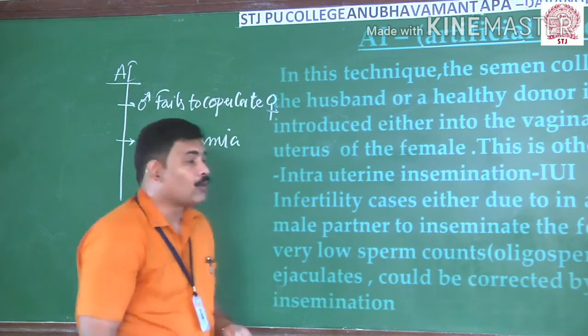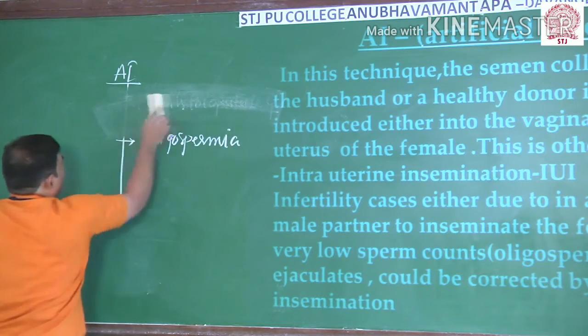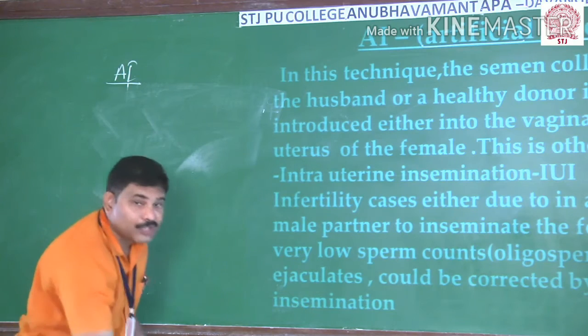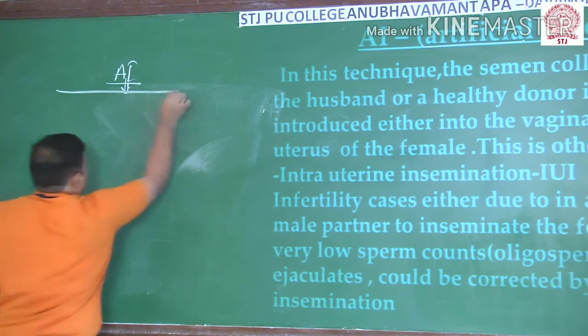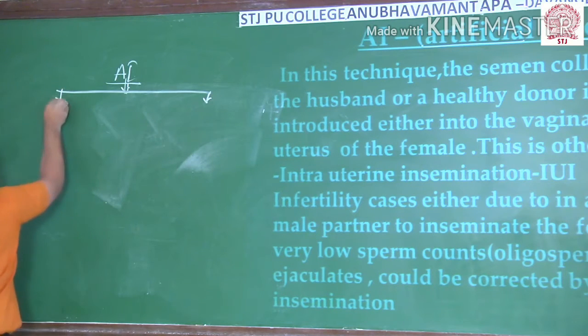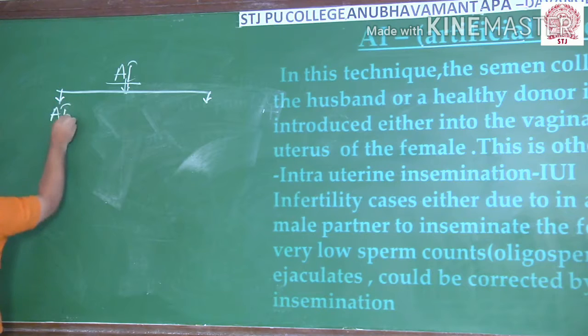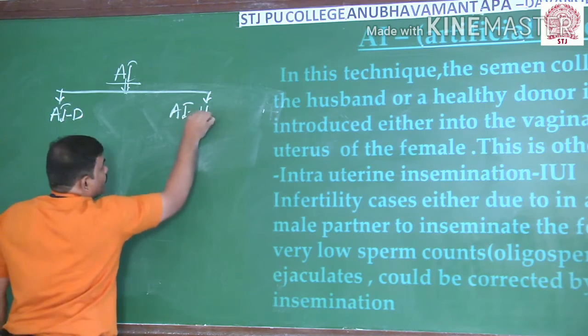One is known as artificial insemination husband, and the second one is known as artificial insemination donor. So it depends upon whose sperm you are collecting, and it is classified into AID and AIH.